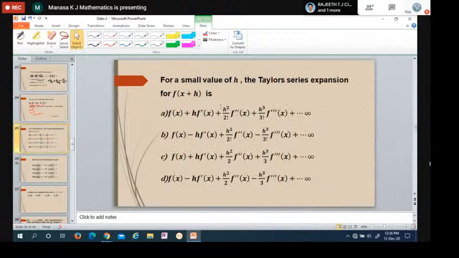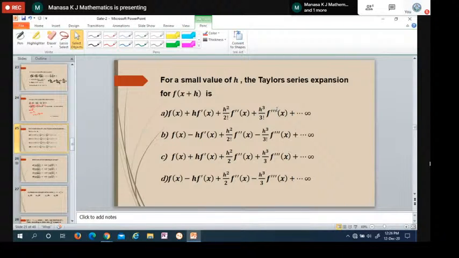The next problem is, for a small value of h, the Taylor series expansion. It is a direct formula. The Taylor series expansion for f of x plus h is f of x plus h into f dash of x, plus h square by 2 factorial f double dash of x, plus h cube by 3 factorial f triple dash of x, and so on to infinity. Options B and D are not the answers because they have alternating signs.